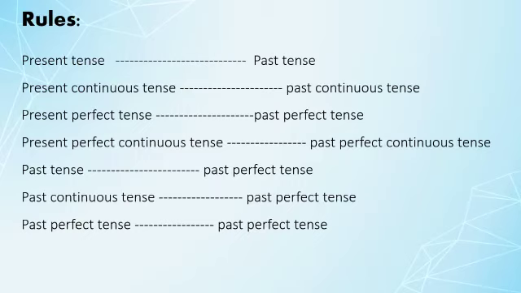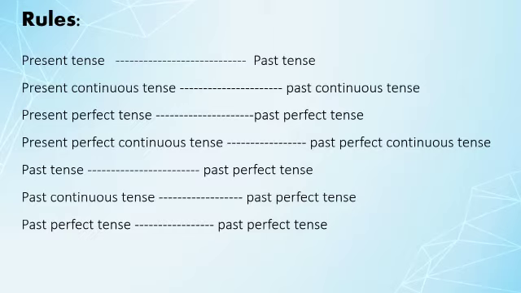In order to change direct to indirect speech, we have to follow some rules. If the reporting verb is in past tense, the tense will change. If the reported speech is in the present tense, it will change into past tense. If the reported speech is in present continuous tense, it changes into past continuous. If it is in the present perfect tense, it changes to past perfect tense. If it is in present perfect continuous tense, it changes into past perfect continuous tense.